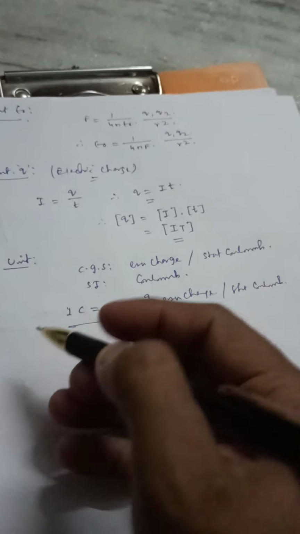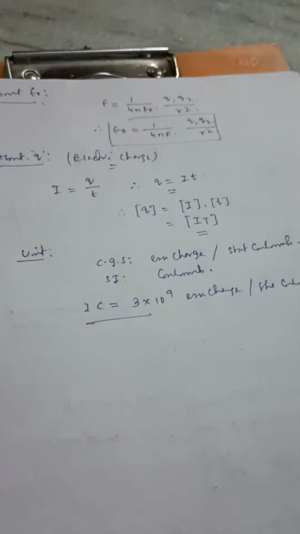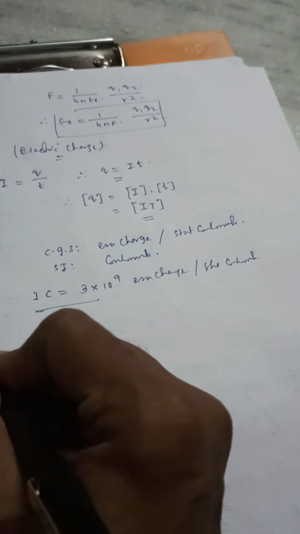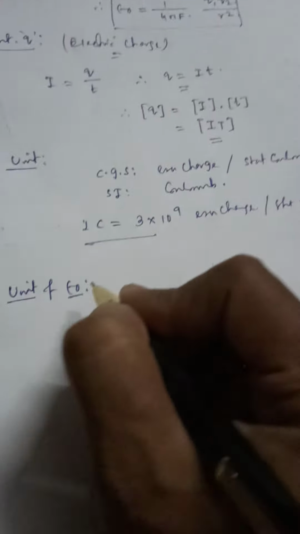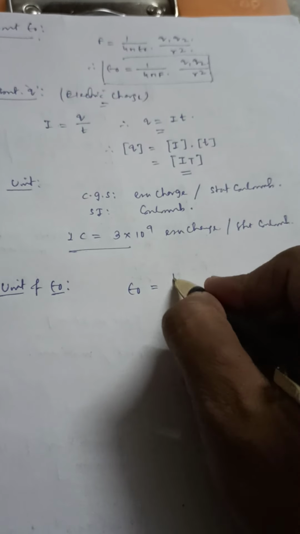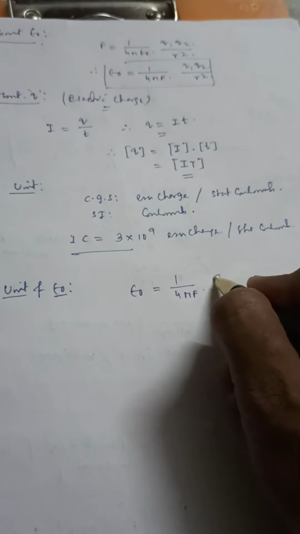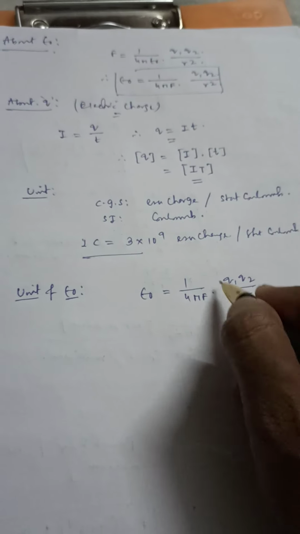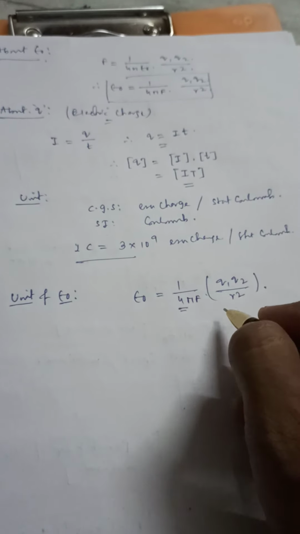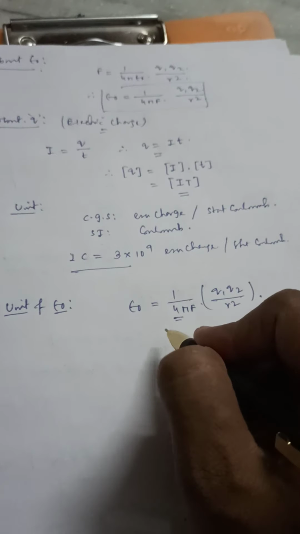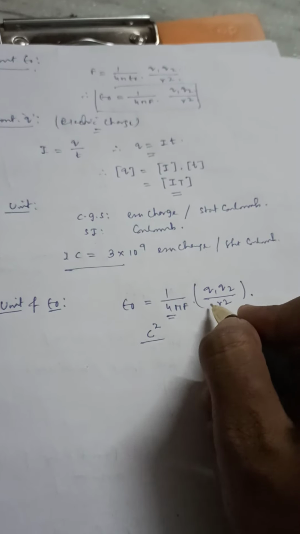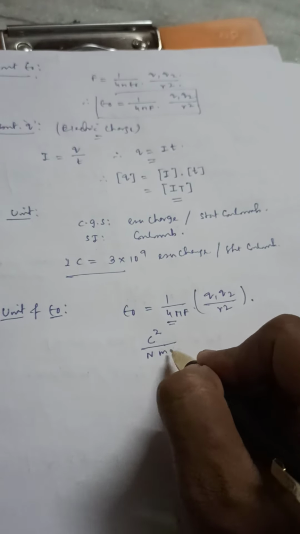Now where we were, epsilon 0 equal to 1 by 4 pi F Q1 Q2 by R square. So if I want to compute the unit of epsilon 0, 4 pi is a constant quantity, for F there will be Newton, two charges are there, so it will be in SI Coulomb square, for force it is Newton, for distance it is meter square.